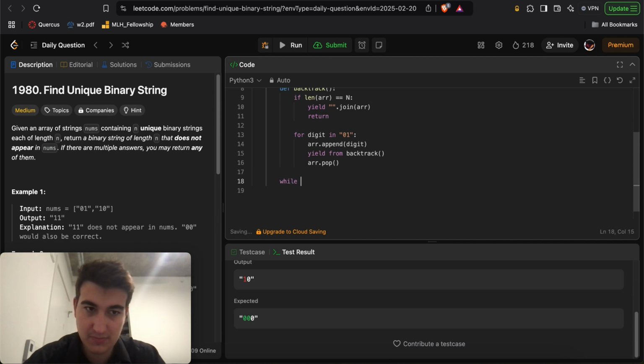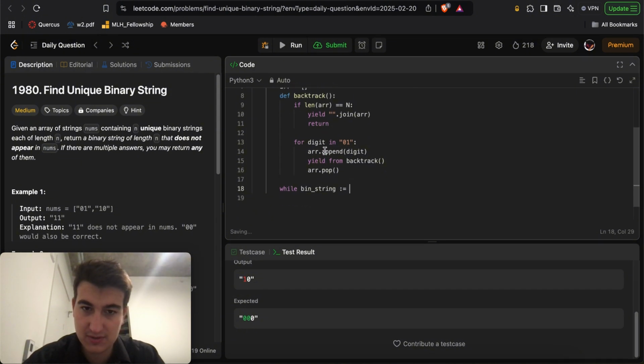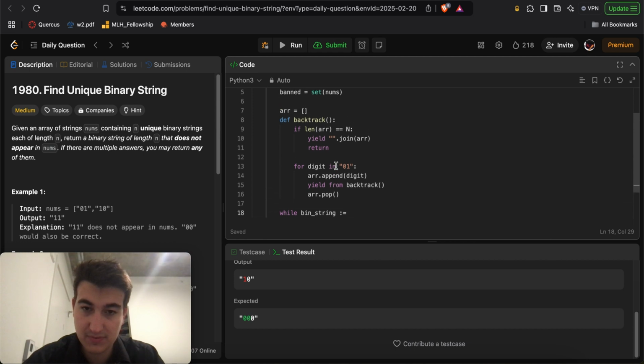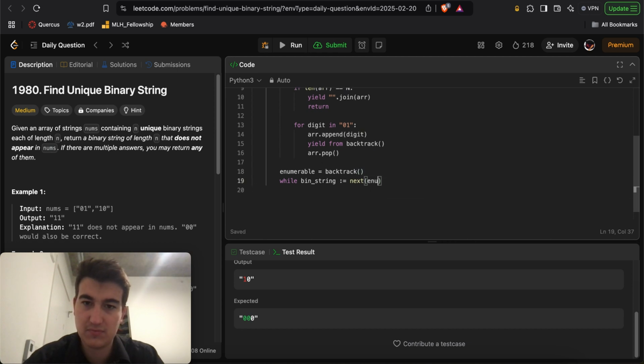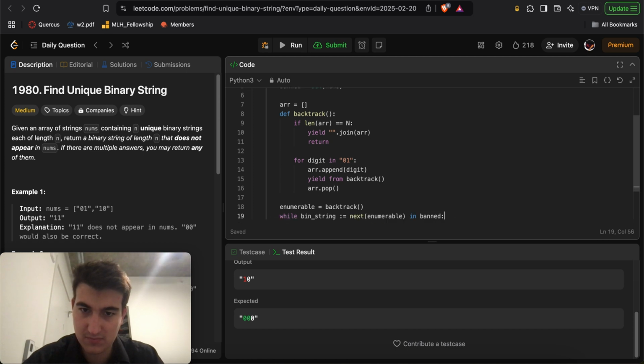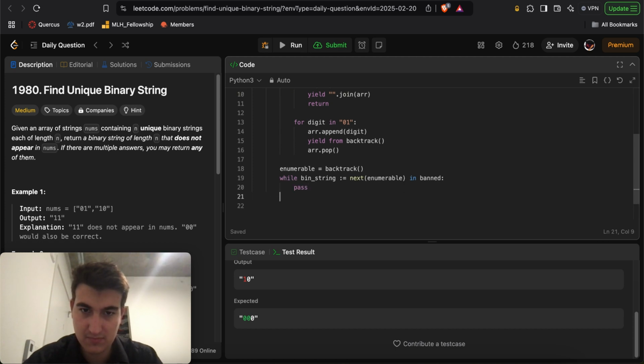While bin string equals backtrack, return bin string.